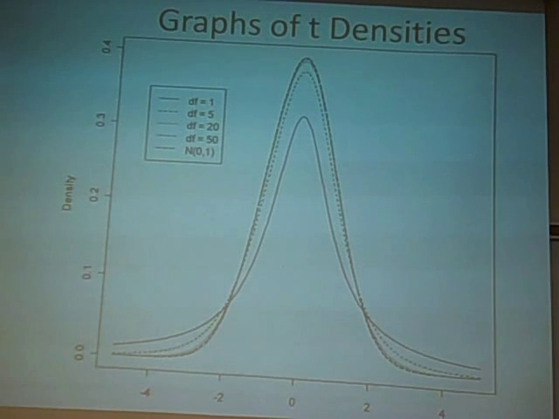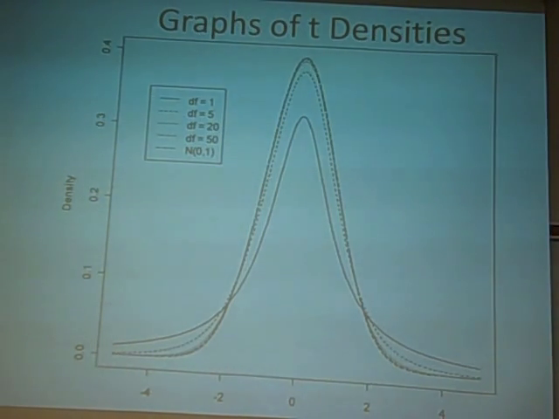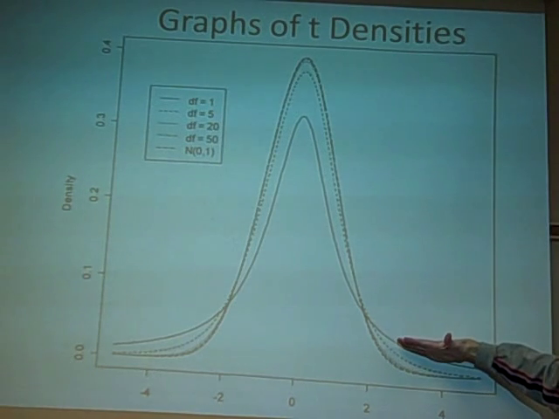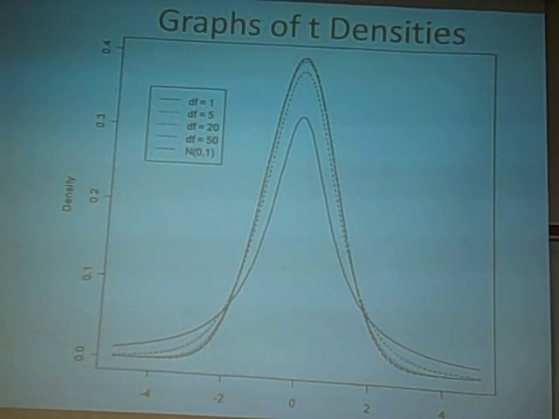So the thing to remember about all these different t densities is that every one of them is centered at 0, right? Every one of them is bell-shaped. The only difference is that if the degrees of freedom are small, you're going to have more area out in the tails. And as the degrees of freedom get bigger, you've got less area in the tail and more area here in the middle. Okay?